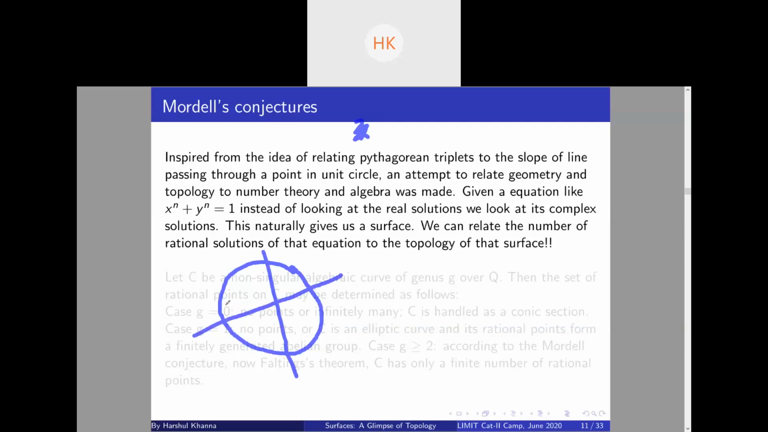Apparently, my circle is a little tilted, but no problem. So a circle is tilted. That's weird. Yeah.